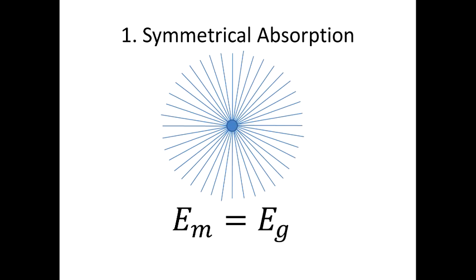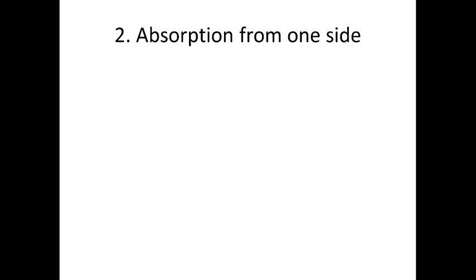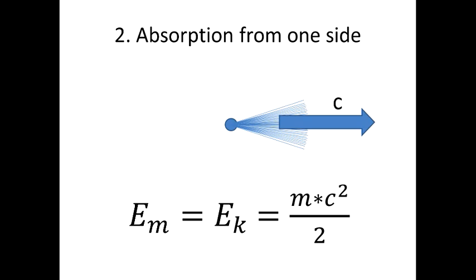Another extreme case is when a particle absorbs space only from one direction. In this case, no line of space absorption is compensated by absorption in the opposite direction, and therefore the particle moves with the maximum speed, the speed of light. When mass is moving with the speed of light, it doesn't create any space flow towards itself. Total energy of mass is equal to its kinetic energy, mc squared divided by 2.